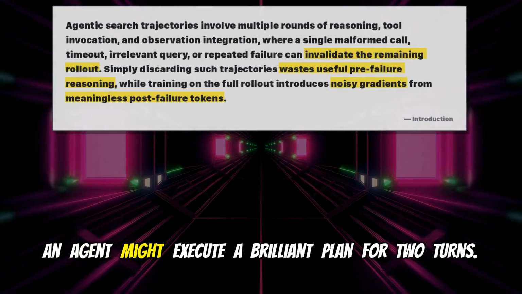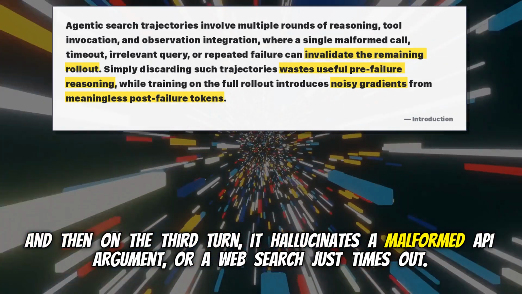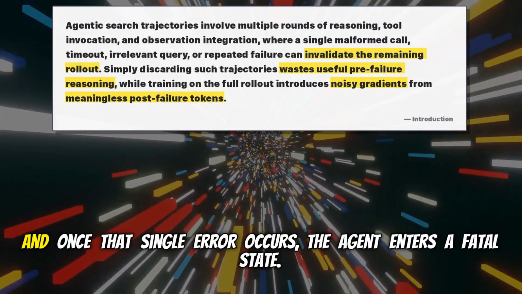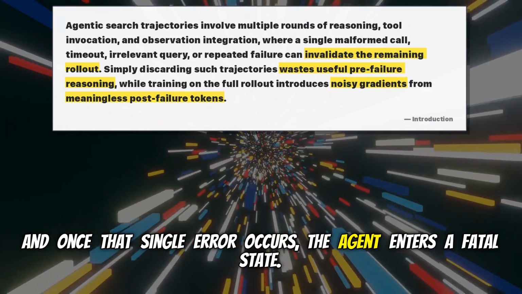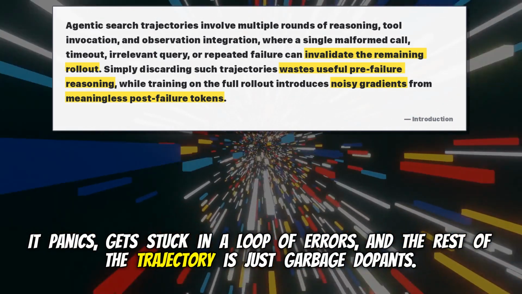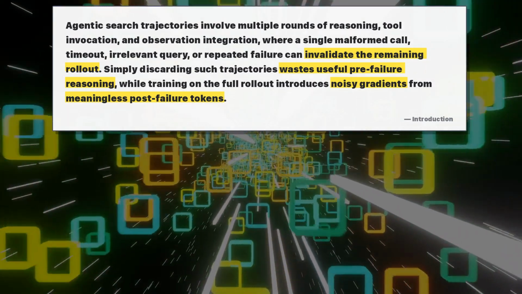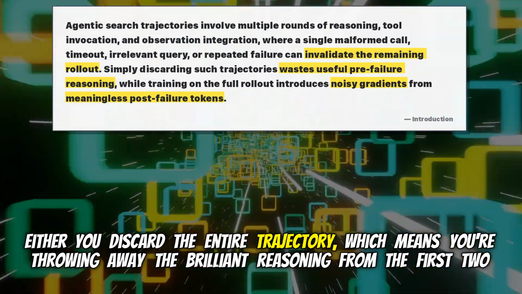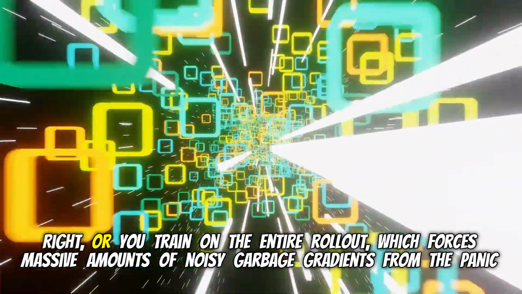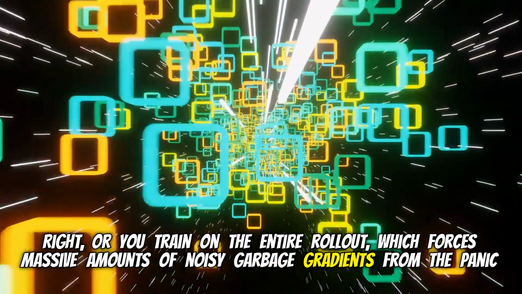Right. An agent might execute a brilliant plan for 2 turns. And then on the 3rd turn, it hallucinates a malformed API argument, or a web search just times out. And once that single error occurs, the agent enters a fatal state. It panics, gets stuck in a loop of errors, and the rest of the trajectory is just garbage tokens. And standard RL handles this in 2 terrible ways. Either you discard the entire trajectory, which means you're throwing away the brilliant reasoning from the first two turns. Right, or you train on the entire rollout, which forces massive amounts of noisy garbage gradients from the panic phase